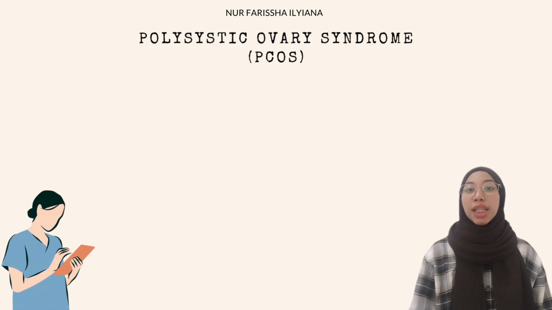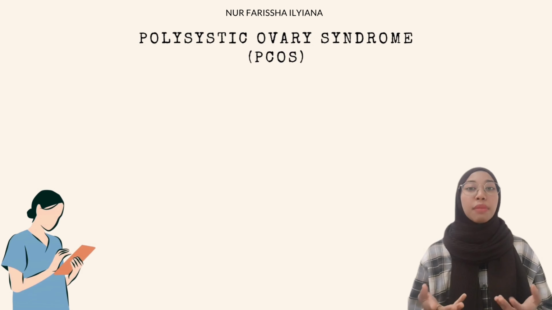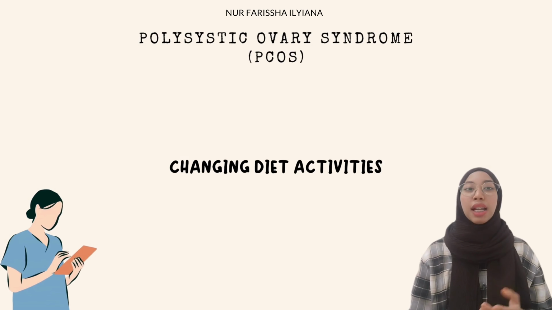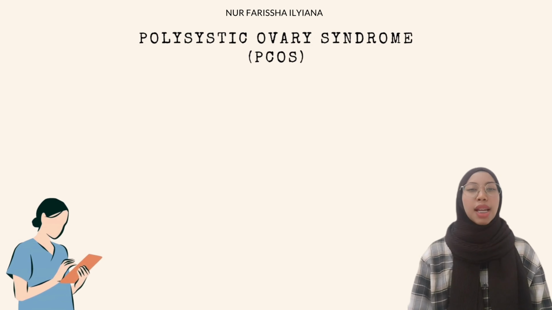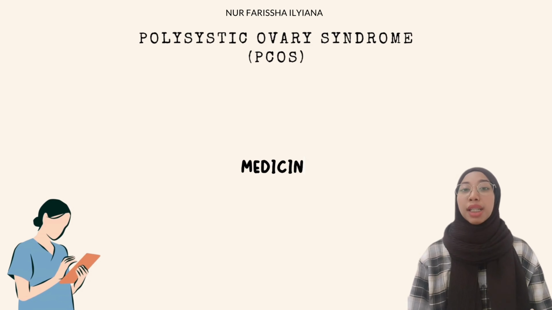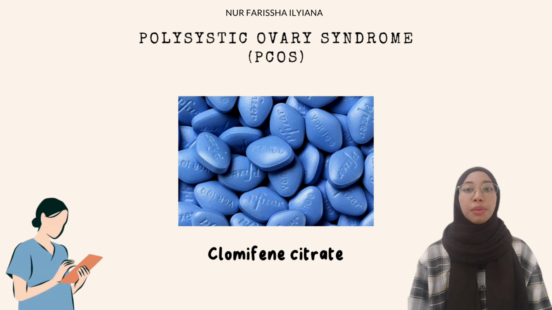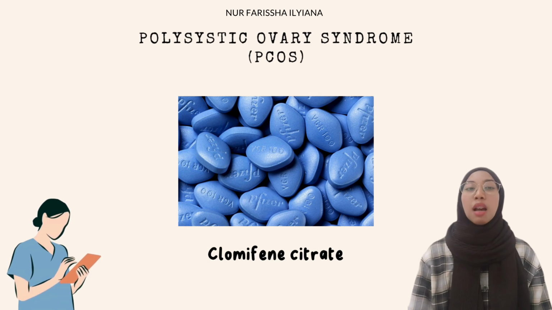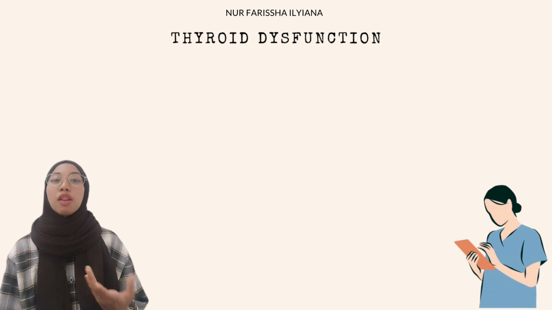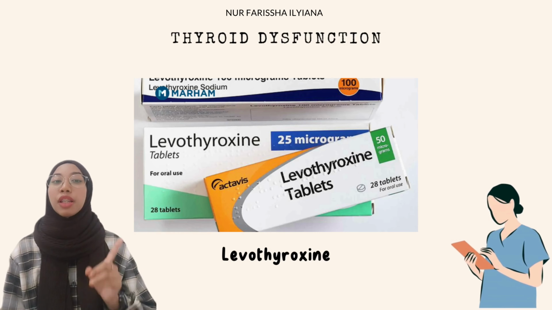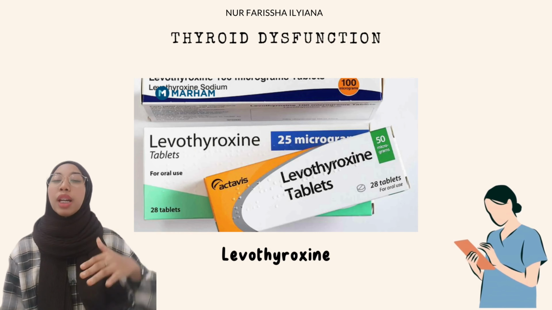The second factor is polycystic ovary syndrome, which can be treated by changing diet and activities, as it can help the body to use insulin efficiently and helps in ovulation. It also can be treated by using medicine such as clomiphene citrate, which helps to encourage monthly release of an egg from the ovaries. Next factor is thyroid dysfunction. The doctor might give thyroid hormone medicine called levothyroxine to return the hormone levels to a healthy range.